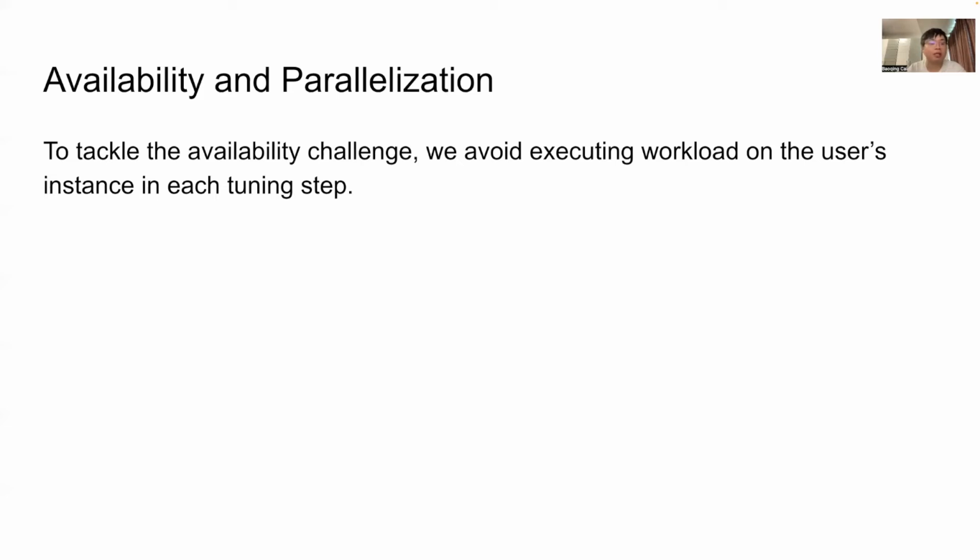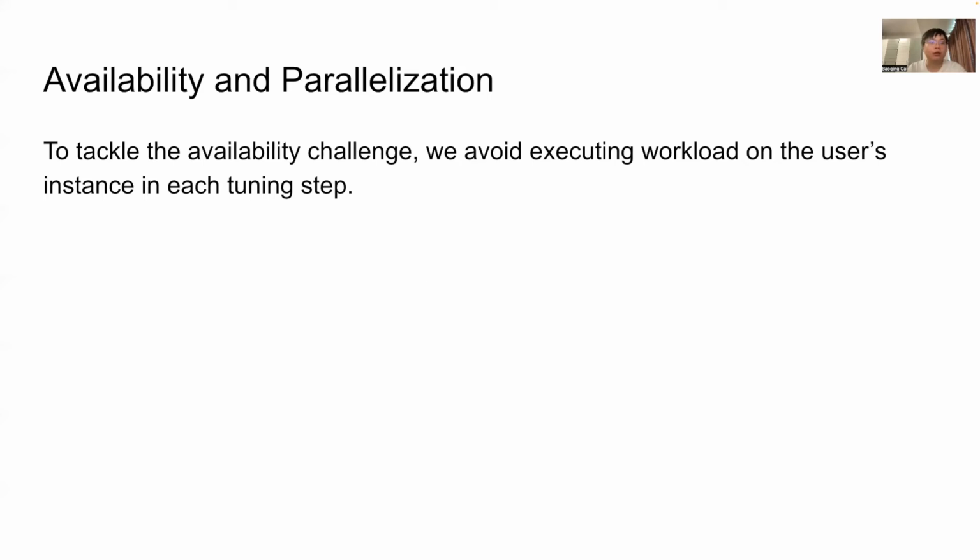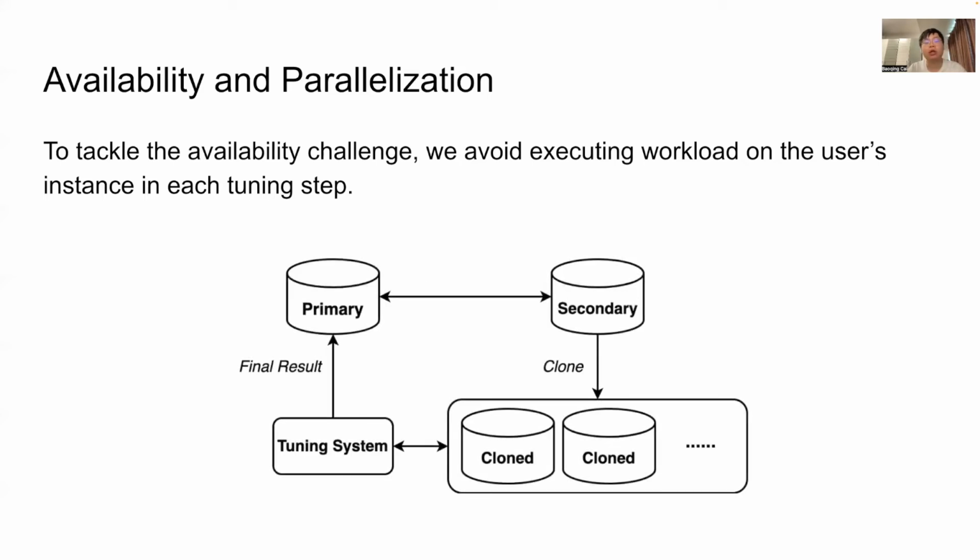In our cloud environment, each CDB is always deployed as a pair of instances, a primary instance which directly serves the user's requests, and a secondary instance which acts as a backup. As a byproduct, this makes it easier for us to exercise the backup and create cloned CDB. If we can clone one, why not more? So, to accommodate the availability challenge, we conduct explorations mainly on cloned CDB instances and only deploy the optimized configuration after the tuning process.